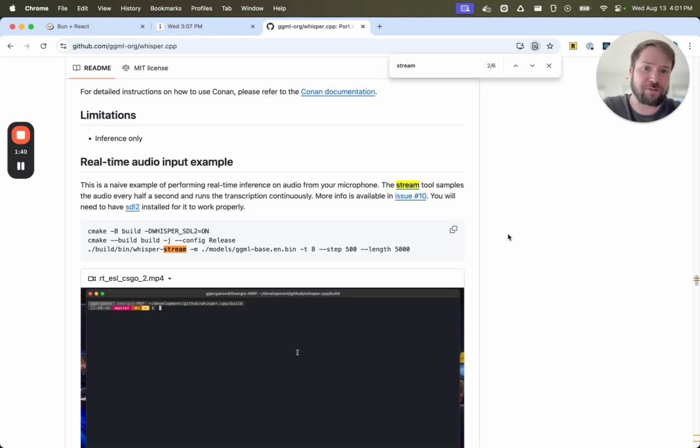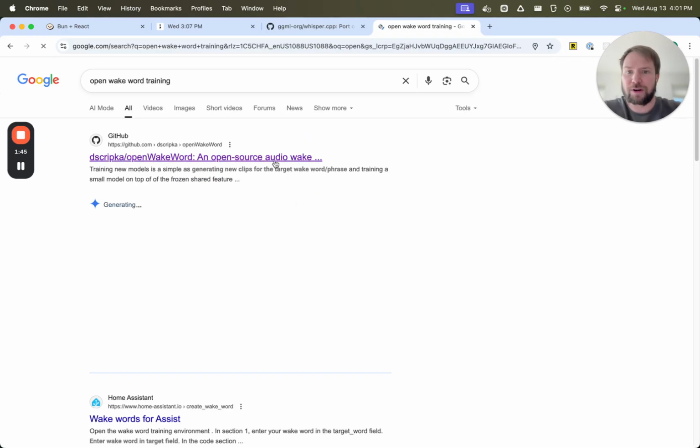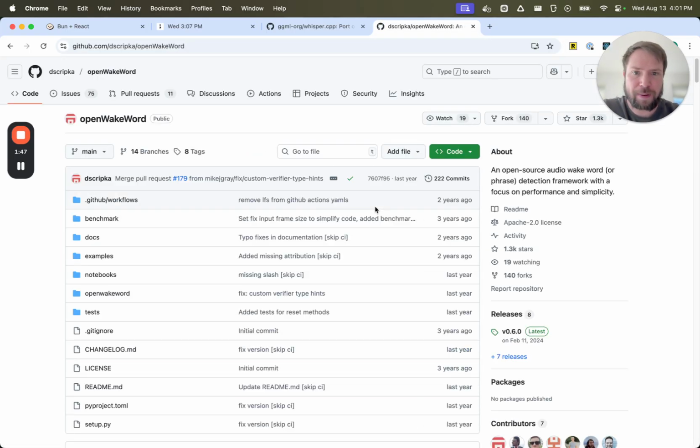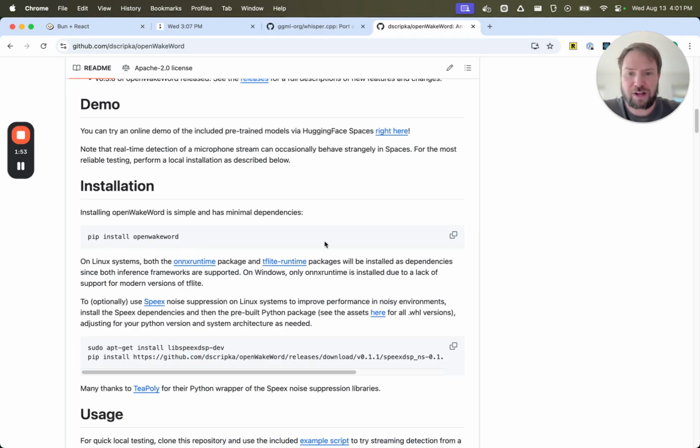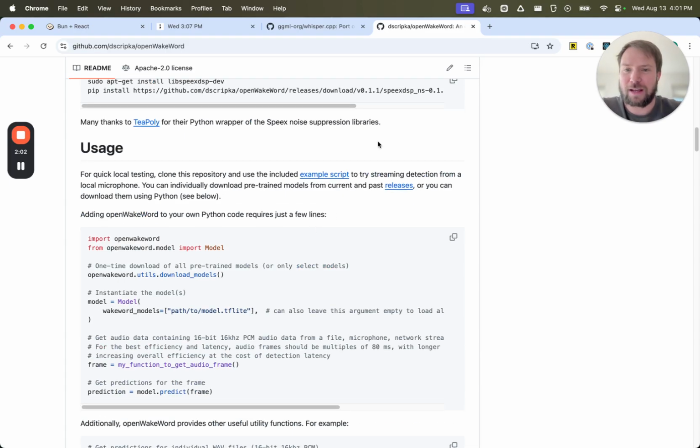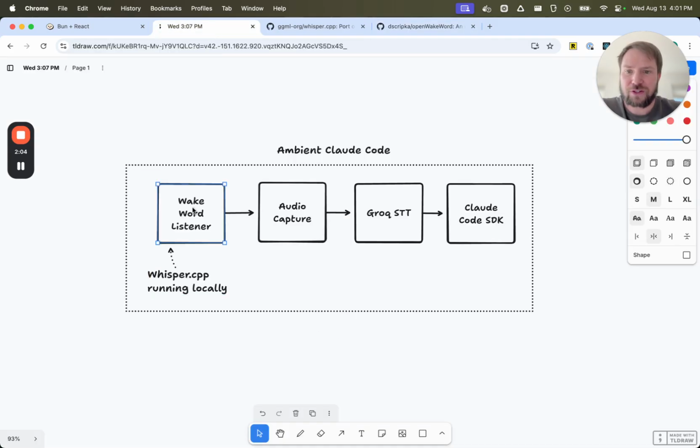This is definitely not the most efficient implementation. There are other libraries like Open Wake Word, which would be a much more power efficient way to do this. But I want to be able to say, "Hey, Claude," and to do that with Open Wake Word, I would have to train a new model, and that's a future improvement. It was a little more complex than I was initially looking for, and we'll circle back on that.